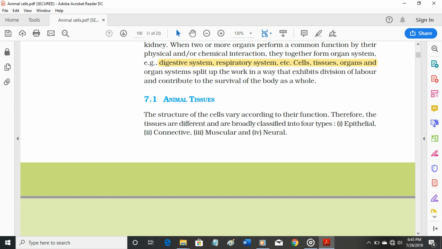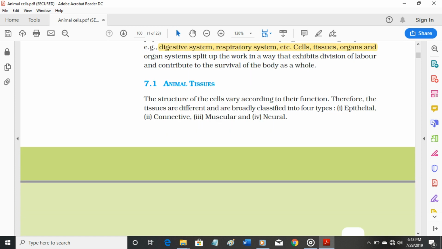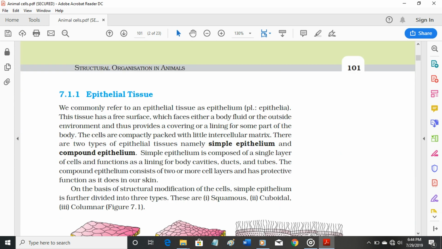7.1 Animal tissues. The structure of the cells vary according to their function. Therefore, the tissues are different and are broadly classified into 4 types: 1. Epithelial, 2. Connective, 3. Muscular, and 4. Neural.